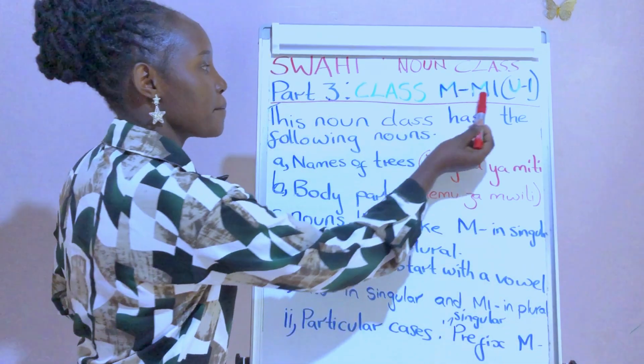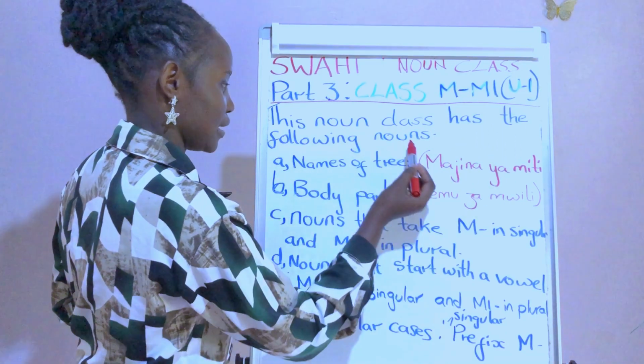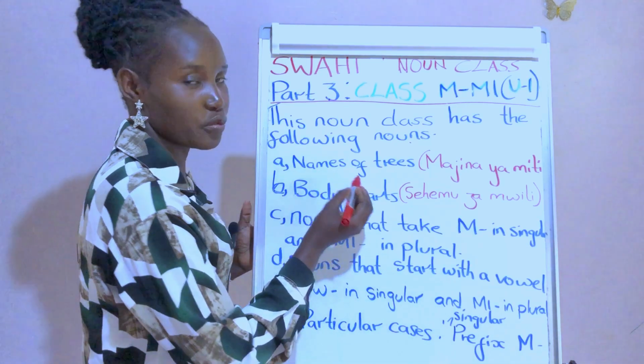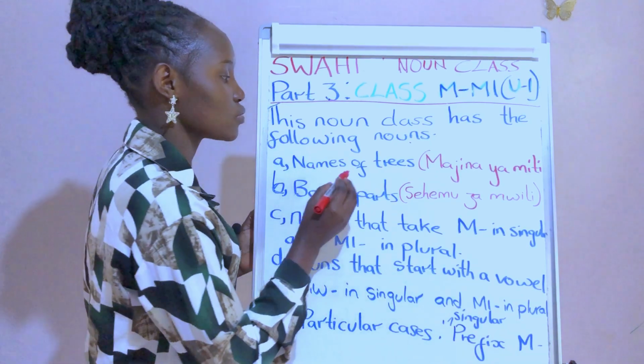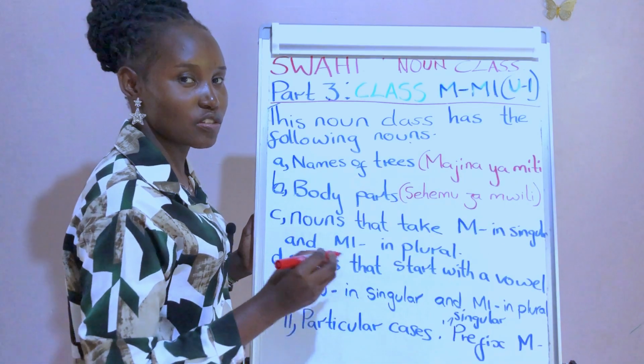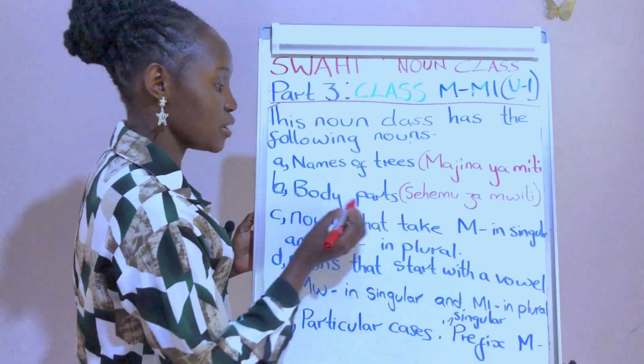Noun class, mi, u, i. This noun class has the following nouns. First one, names of trees. Majina ya miti. That's how we say in Swahili. Majina ya miti. And then we have body parts.